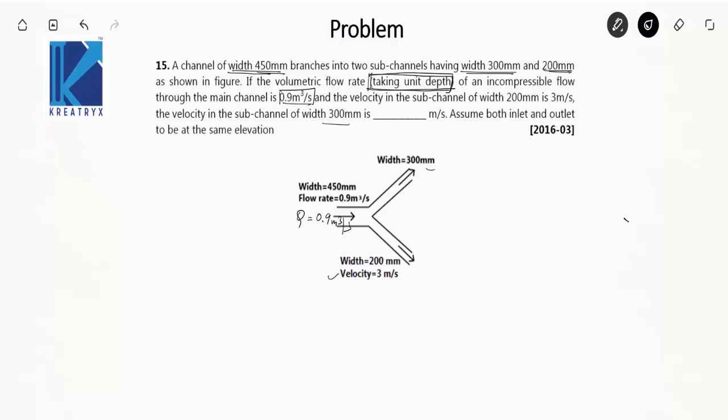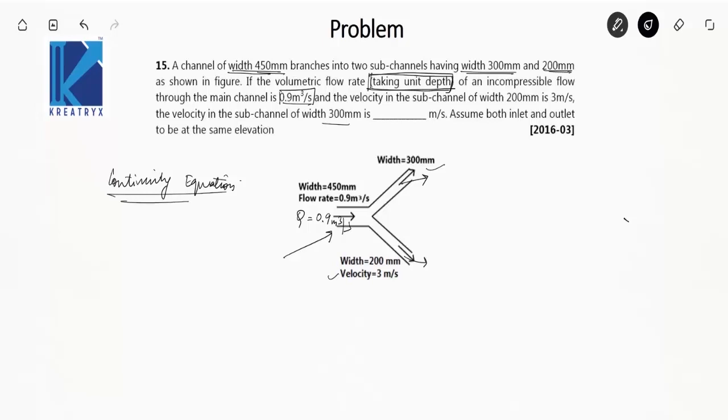Oh, this is a very simple question. How? Continuity equation. The fluid entering here will exit through these two channels only, so we can apply the continuity equation. What is continuity equation?